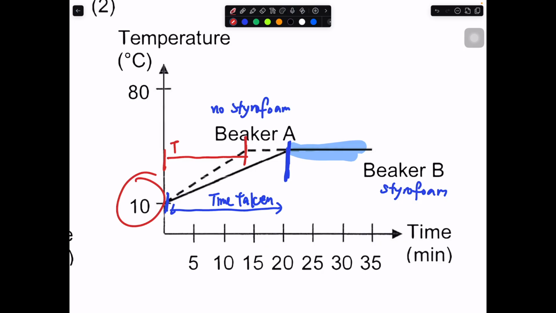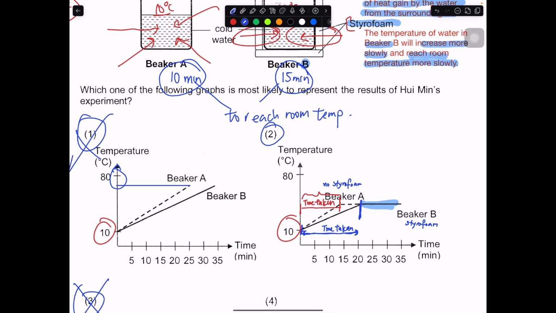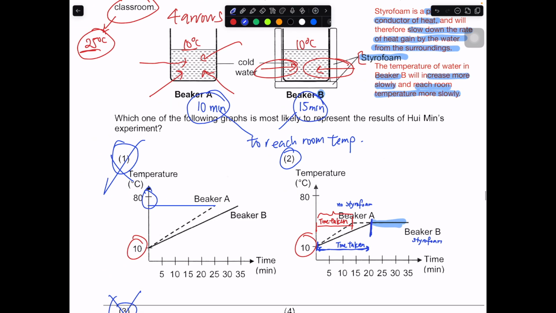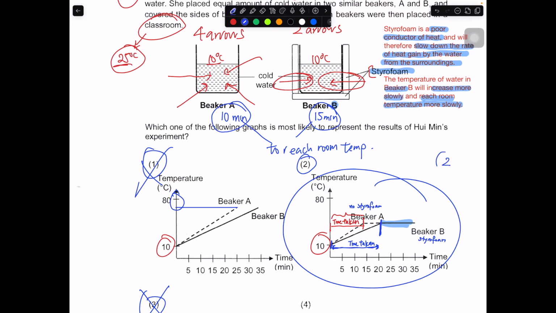Can you see, for A, it takes a shorter time based on the length of the arrow that I drew. For B, it takes a longer time based on the blue color width that I drew over here. So in this case, 2 must be the correct answer, because we already established that the styrofoam will slow down heat gain by the water from the surrounding, so it will take a longer time to reach the room temperature. So the graph 2 really reflects what is being shown in this situation. That's why 2 should be the correct answer instead of 4.